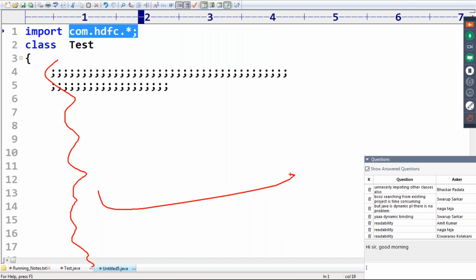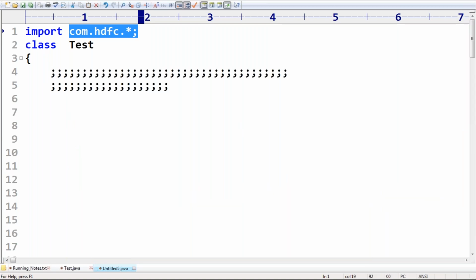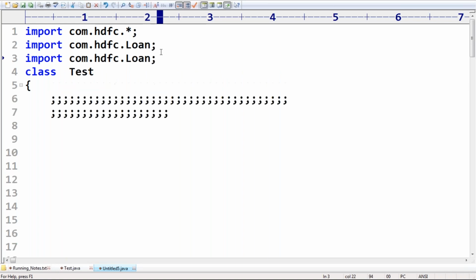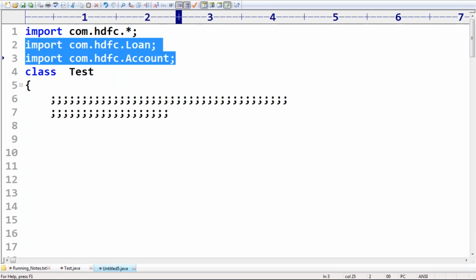Then at last you can identify which array class we are using, but readability by default is going to be down with the implicit import, the star kind of convention. Suppose instead of this I use com.hdfc.loan and com.hdfc.account, can you please tell which classes we are using from com.hdfc?